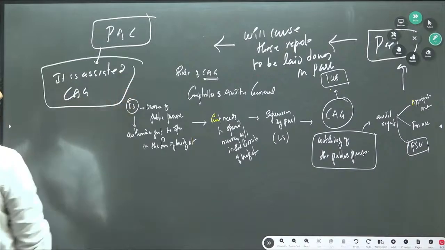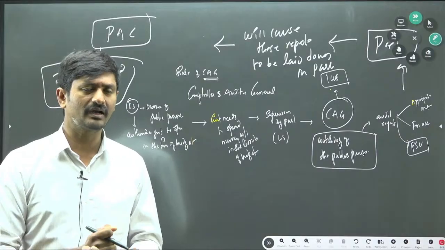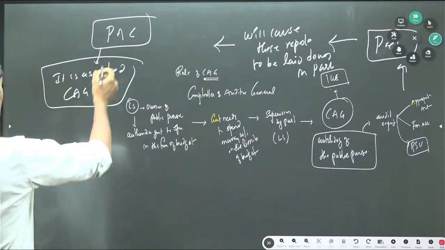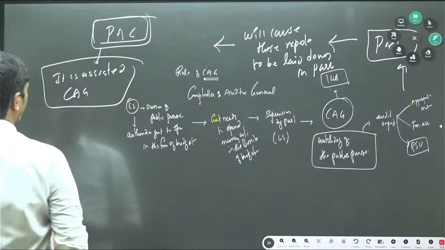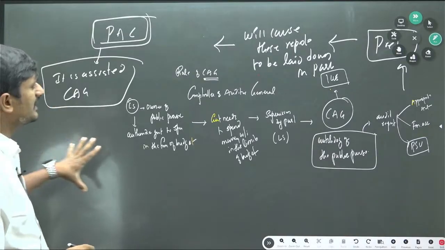That is why the CAG is known as the friend, guide and philosopher of the Public Accounts Committee. This is how the overall mechanism looks.